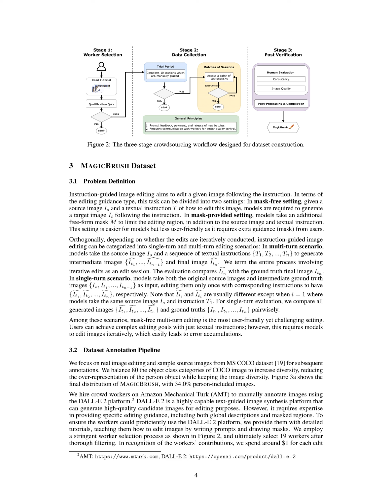Furthermore, we can classify instruction-guided image editing based on whether the edits are done in a single step or in multiple steps. In a multi-step or multi-turn scenario, models are given the original image and a series of textual instructions. They then create a sequence of intermediate images, culminating in a final image. We refer to this series of iterative edits as an edit session. To evaluate this, we compare the final generated image with the original ground truth final image. In a single-step or single-turn scenario, models only edit the original and intermediate ground truth images once, following corresponding instructions. These generate new versions of each image. For evaluation in this scenario, we pair and compare all the generated images with their respective ground truths.